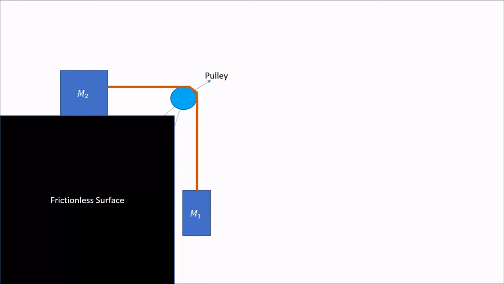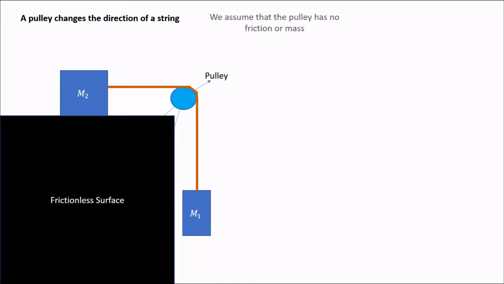In real life, a pulley is usually a circular object that can spin. The idea is that you can wrap the string or cord around the pulley, and the pulley will spin as the string passes through it. This way the string can change direction and won't experience much friction as it passes through the pulley, since the pulley turns, so it doesn't have to scrape along it. For our purposes, we will assume that there is no friction from the pulley and that the pulley has no mass, so it takes no effort to spin it.